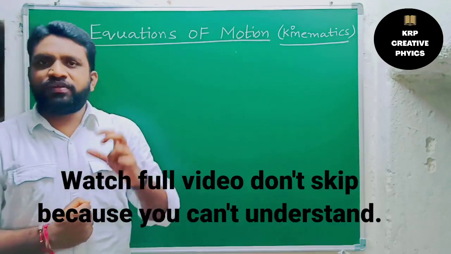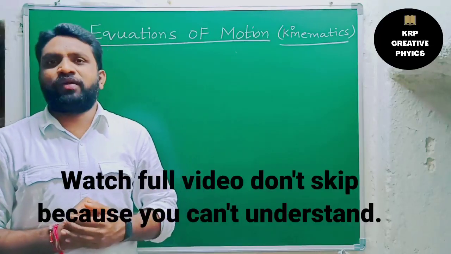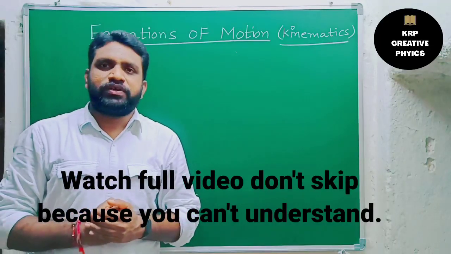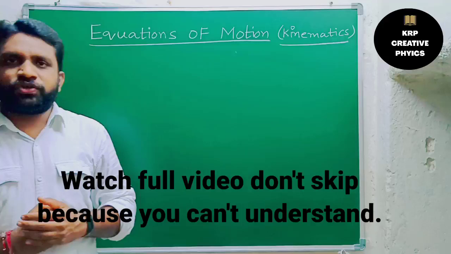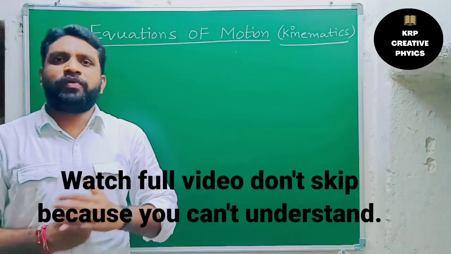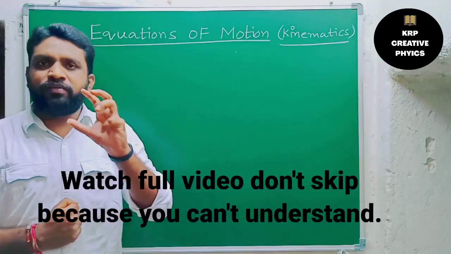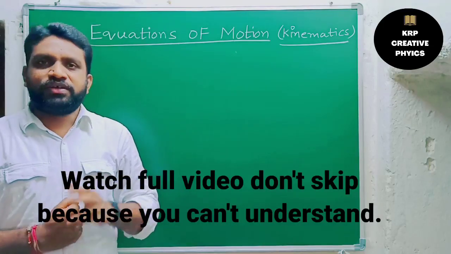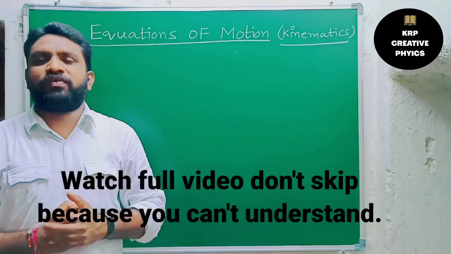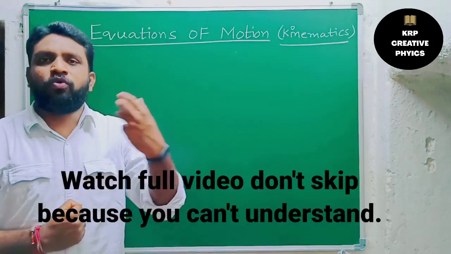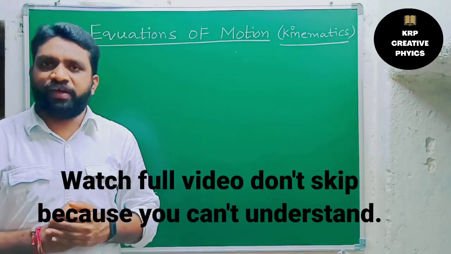After these two scientists, one more scientist came. His name is Newton. Newton proposed three equations. Overall we have four equations, but the main equations are three. Newton proposed these three equations to study the motion of objects on the surface of the earth.